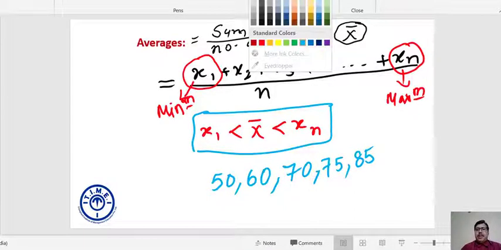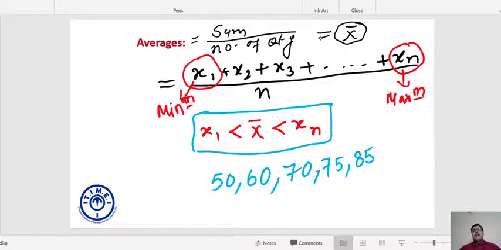Now please answer my question. Can your average be 45? Answer is simply no. How can it be 45? My marks obtained in each of the subjects are greater than or equal to 50, so my average cannot be lesser than 50. So my answer is straightaway no.